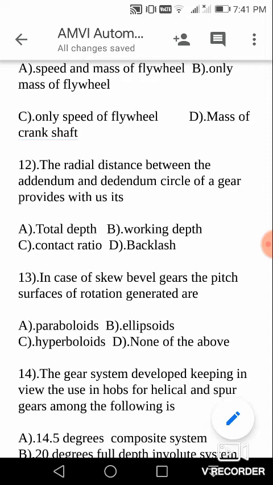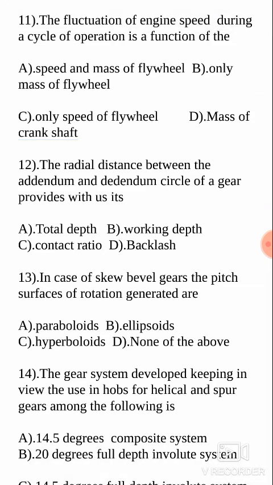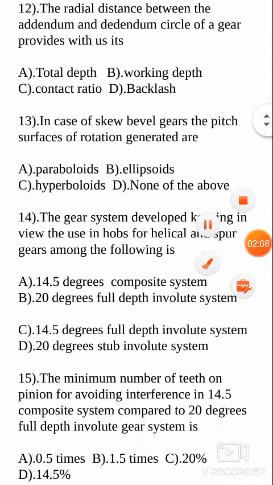Working depth is different, as the two mating gears come into the picture there, but total depth is the depth of only one gear. It is the radial distance between the addendum and dedendum. So your answer is A. Let us mark this.